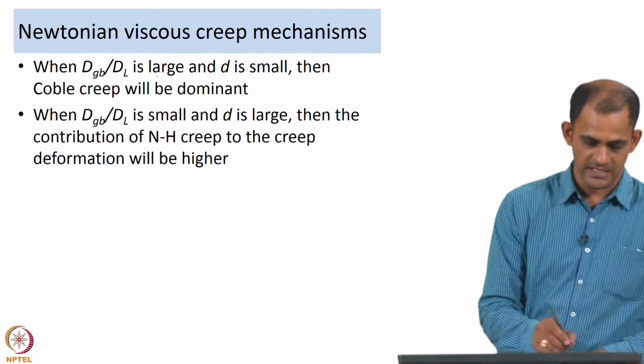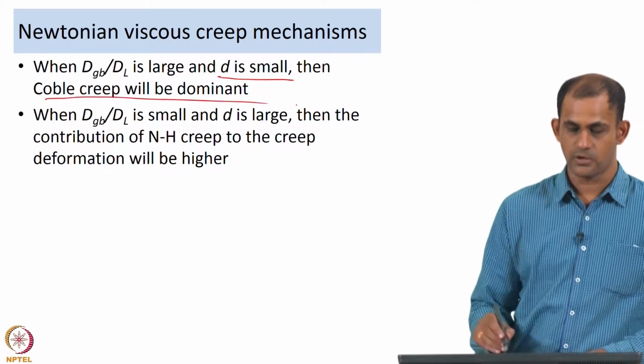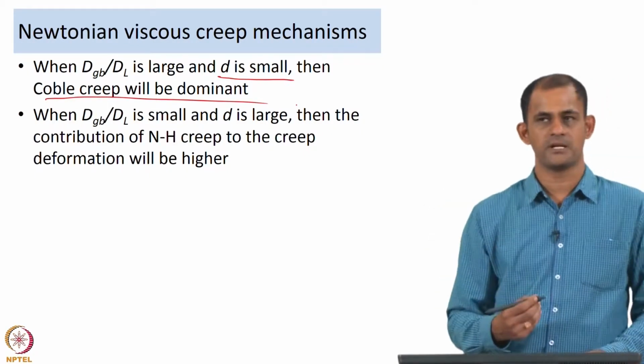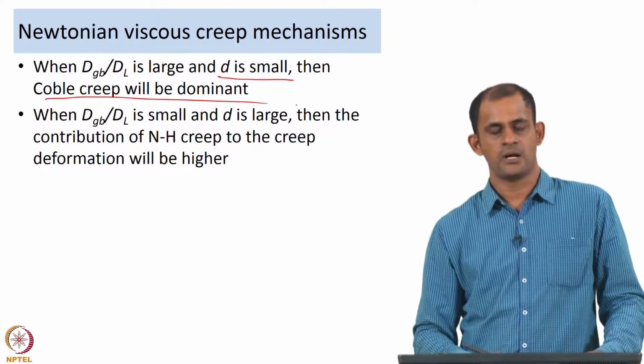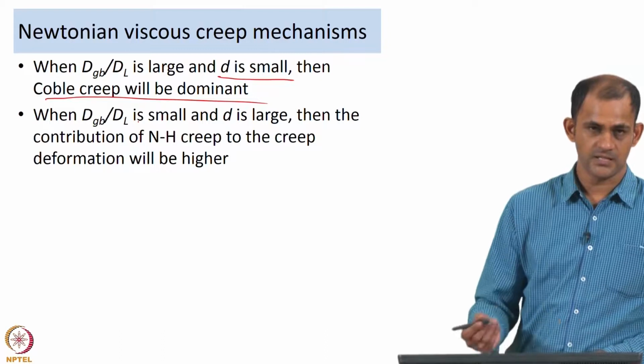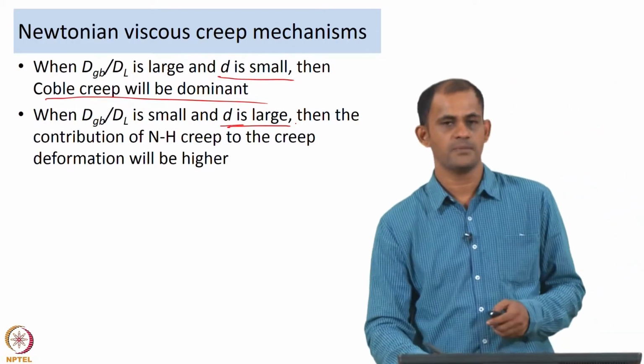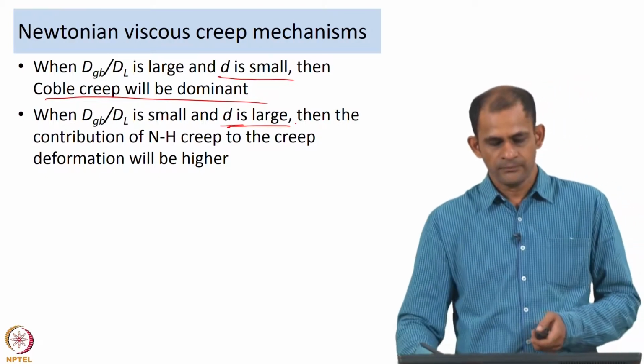So, when D_Gb by D_l is large and the grain size d is small, then Coble creep will be dominant, or the contribution of Coble creep to the total strain rate of deformation is going to be higher. And if D_Gb by D_l is small and the grain size is large, then the contribution of Nabarro-Herring creep to the creep deformation will be higher.